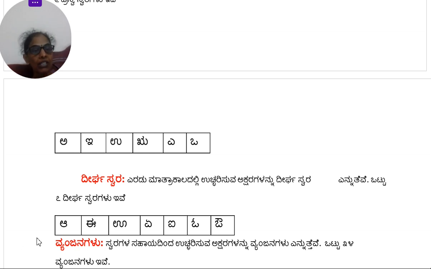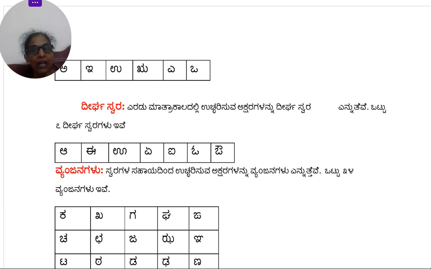So you have to pronounce this as A, E, U, Ai, O, Au, right? So you are pronouncing them a little longer. So a little more longer unit of time is required to pronounce them, and for that reason they are called as Dirghaswara.